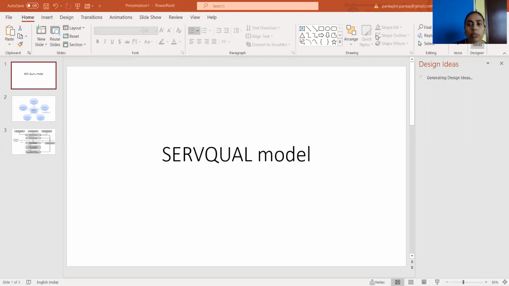So if we talk about the SERVQUAL model, the evolution of the SERVQUAL model was done by Zeithaml, Parasuraman and Berry to compare service quality performance with the customer service quality expectation or need. So it is very useful as a gap analysis model for an organization's service quality performance against the service quality need of a customer.